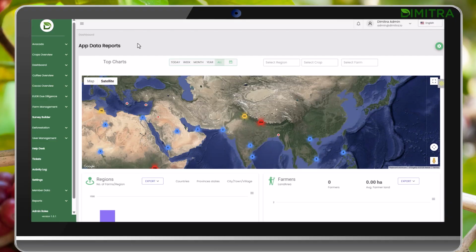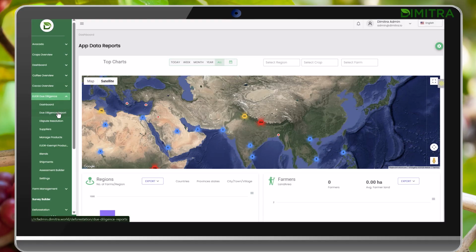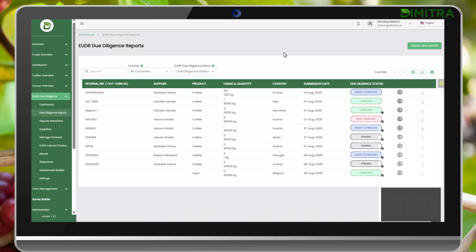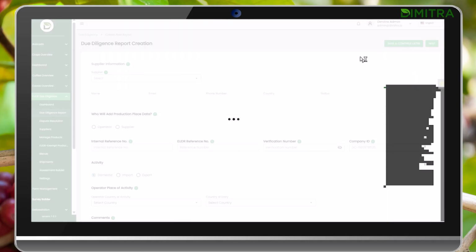Start by going to the Due Diligence Reports page in the left-hand menu. Here you can view all of your existing reports. To create a new statement, click on Create a Report in the top right.